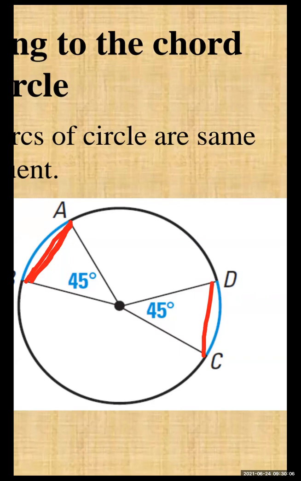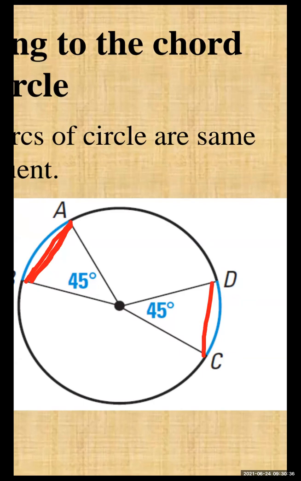Similarly, if we take this arc AOB or COD and put it over the other, then the minor sectors formed become congruent. They are the same. So the chords CD and AB that we draw are also congruent.